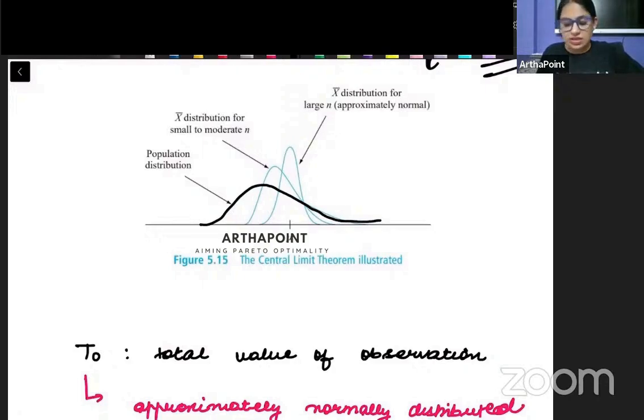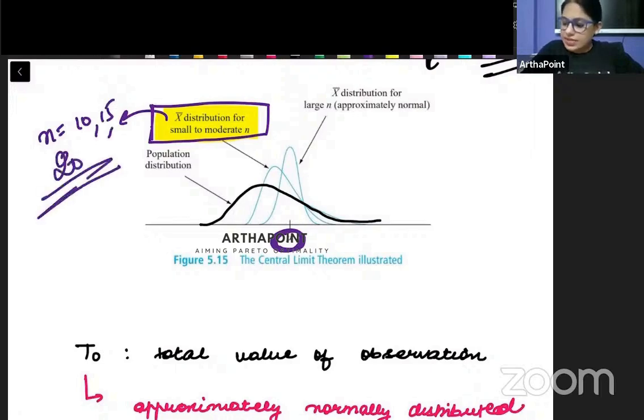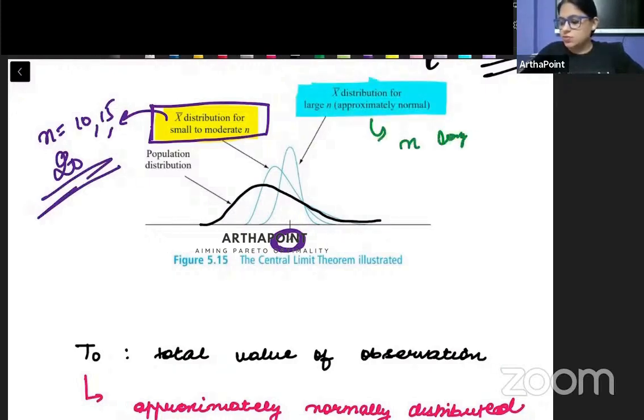And what we are saying is that this is for a small sample n. For the population, this is your mean value. Okay? This is for small values of n, maybe n was 10, 15, 20. And this is for larger values of n. Here n is large.